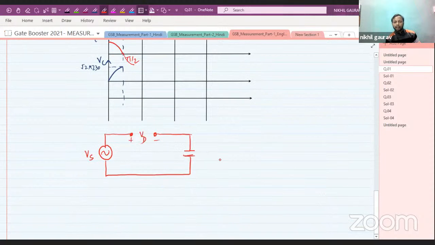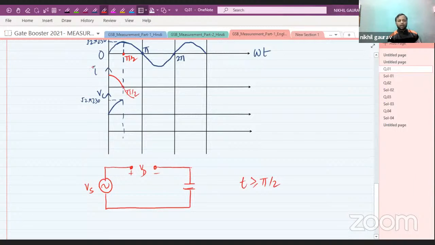So exactly for t greater than or equal to pi by 2, your diode will be off. It is because the circuit current will be negative, meaning the direction of current will be reversed. So your diode will not allow that current, and the diode will be open circuited. That means in the circuit there will be no current, I equal to 0.